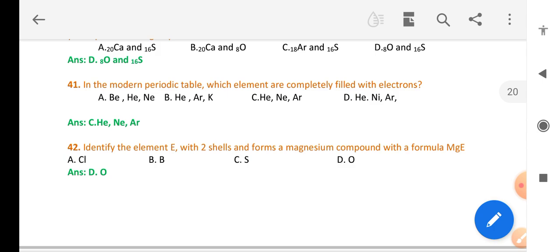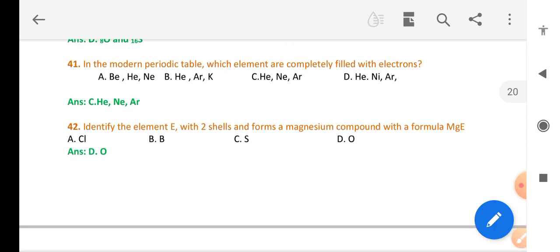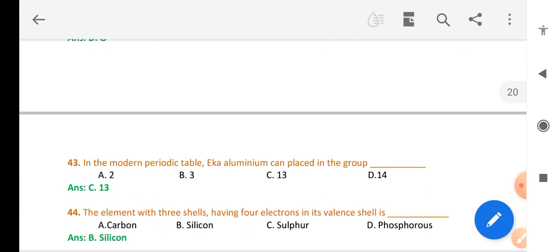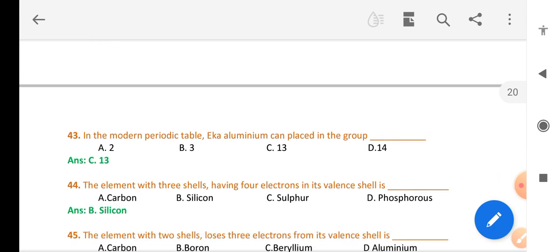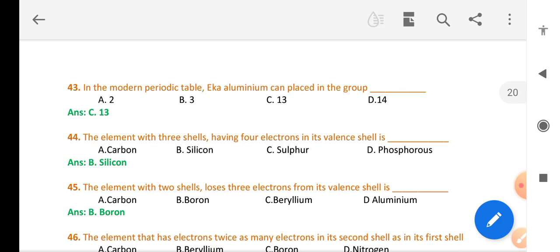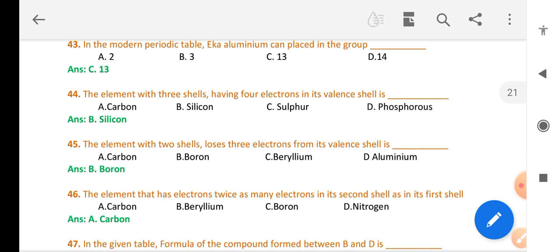Identify the element E with a Z shell that forms a magnesium compound with the formula MgE. Eka-aluminium can be placed in group 13. The element with three shells and 4 electrons in the valence shell is silicon. The element with two shells that loses electrons from its valence shell is boron.